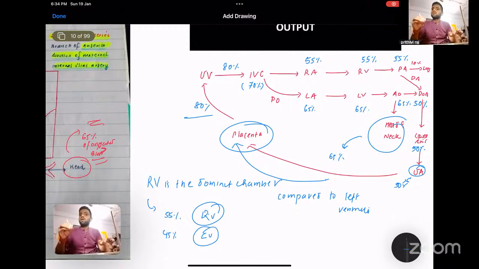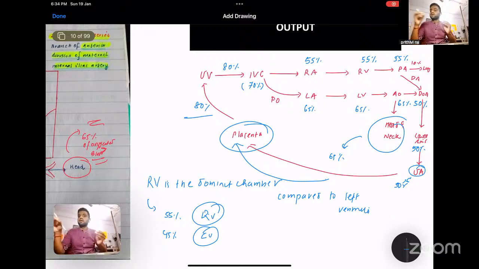This is very important when we discuss acyanotic heart disease, the shunting lesions, left to right shunt: why it appears only after 6 months, why it appears after 2 years. There are a few shunts that appear only after 2 years, becoming prominent after 2 years. Why does this happen? That is because of fetal hemodynamics. So fetal circulation hemodynamics will revert back. It will convert to an adult circulation after some time, like after 6 months, in some cases after 2 years.